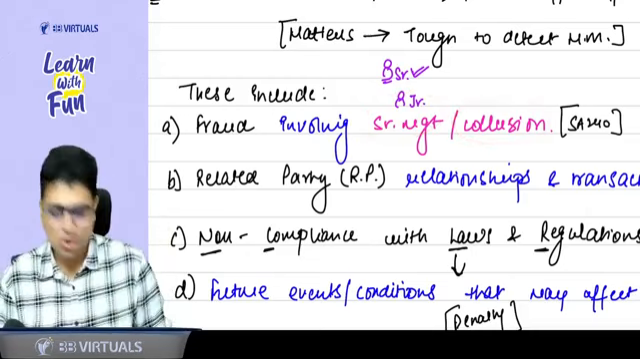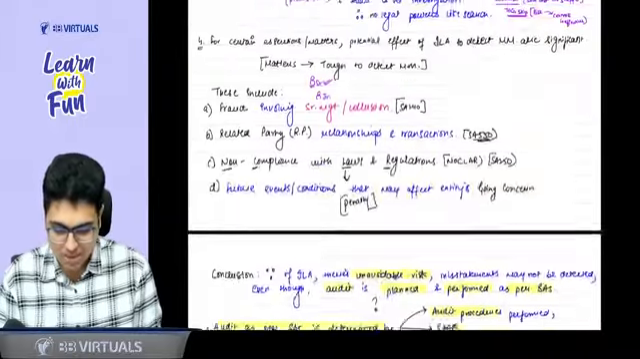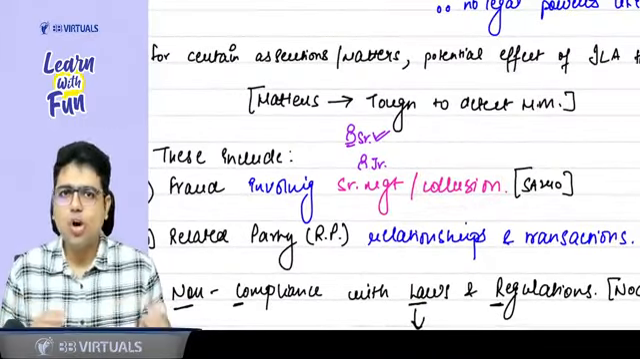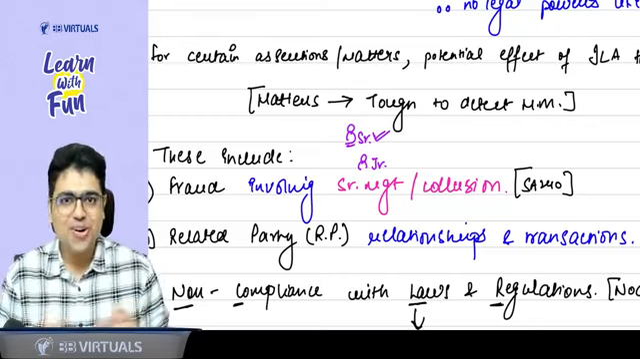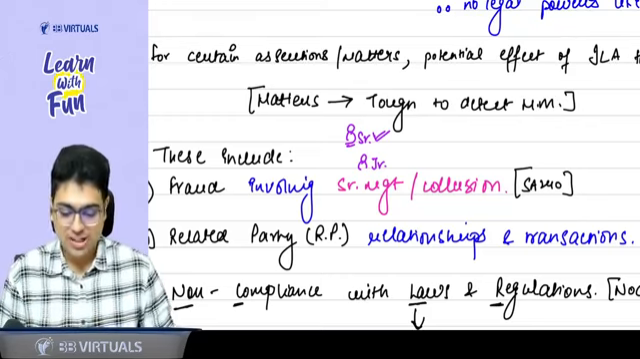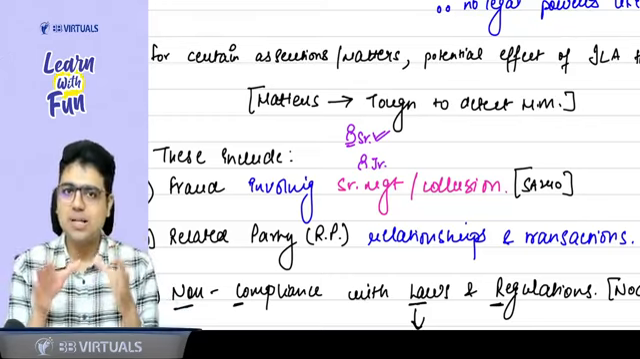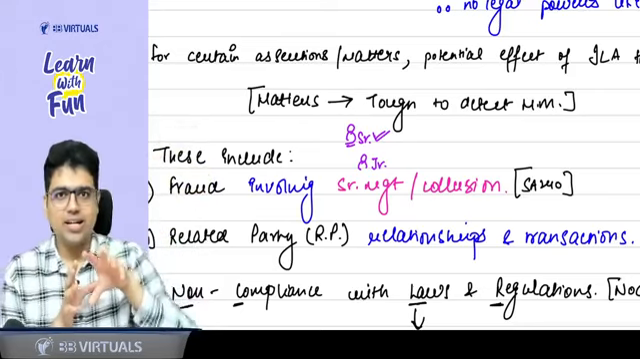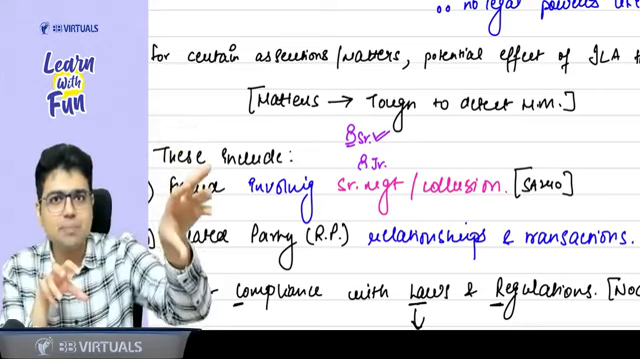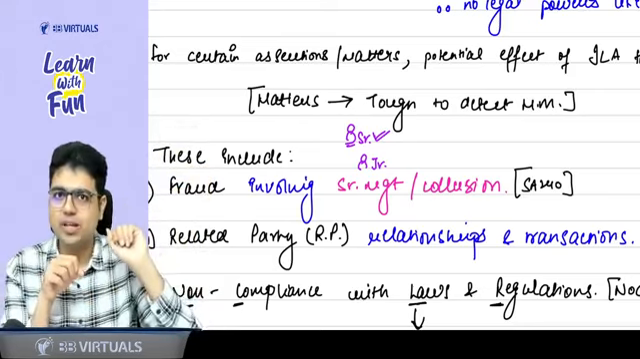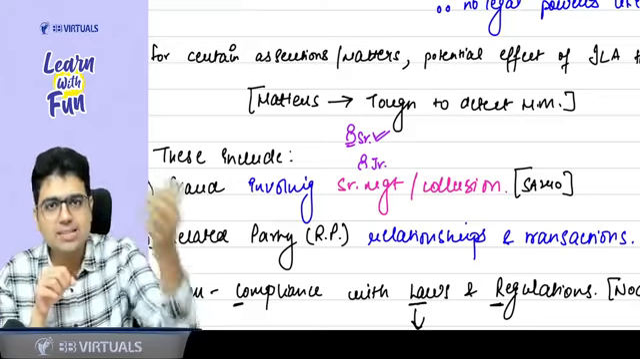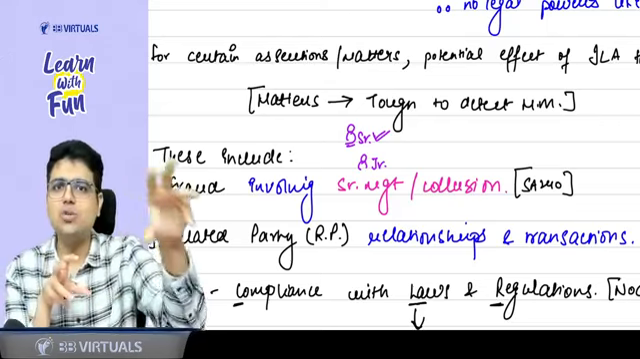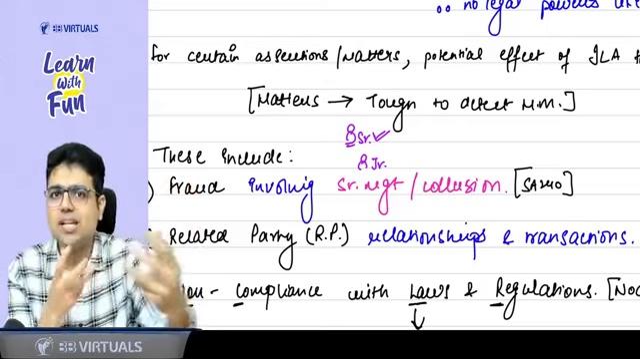Sir, what do you mean by collusion? So collusion is a concept in which two or more people come together and do a fraud. For example, let's say there is a purchase officer in an entity. Okay, sir. And there is a supplier of an entity. So the purchase officer and supplier, both of them collude. The purchase officer buys the goods at a higher price, and whatever higher price he's paying to the supplier, he's sharing that money with the supplier.